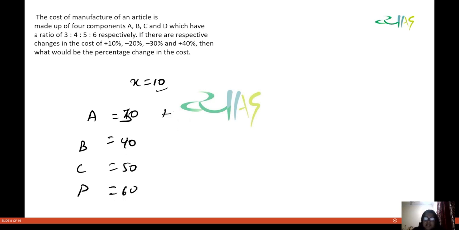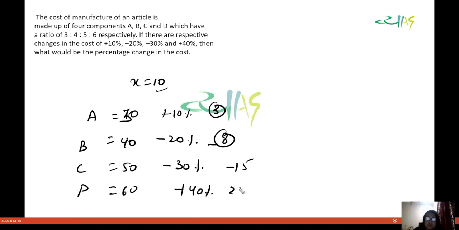What is plus 10% of this? 3 rupees. What is minus 20% of this? 8 rupees. What is minus 30% of this? Minus 15 rupees. And what is plus 40% of this? 24 rupees.